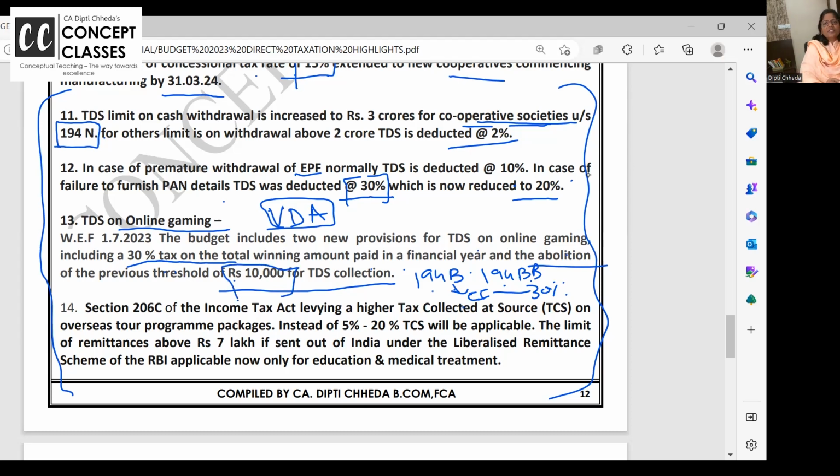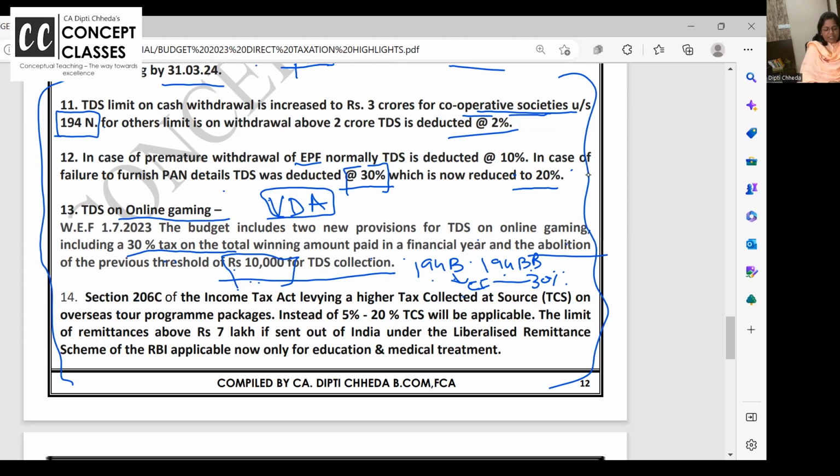Gaming, no cap of 10,000. Because people are very smart, no? When you say cash expenditure should not be above 10,000, okay, we will do cash expenditure of 16,000 and make two bills of 8,000, 8,000. Caught up, otherwise free. Got it or not? So like this, people were splitting the gaming winnings below 10,000. Now they'll all be caught. There's no threshold limit of 10,000 that if you are getting gaming income of 7,000, it should not be taxable. Whatever gaming income you are getting, the money will come to you only after 30% TDS is deducted, whether you are paid on an online app or whatever it is. So that is the provision.